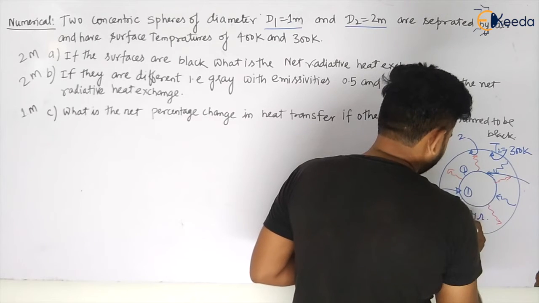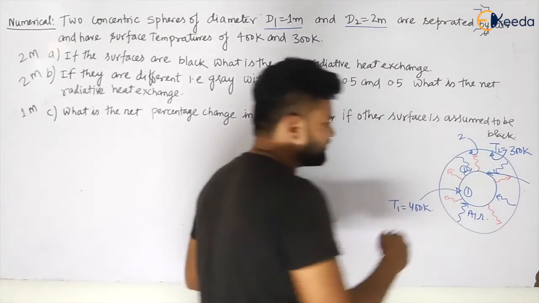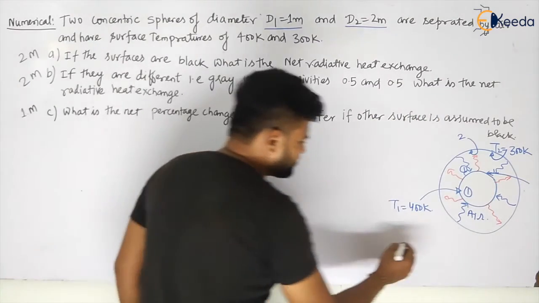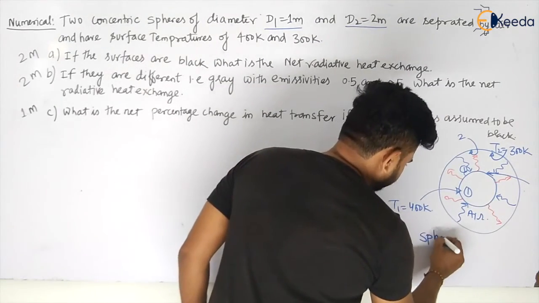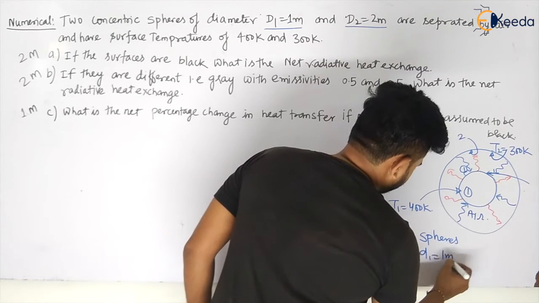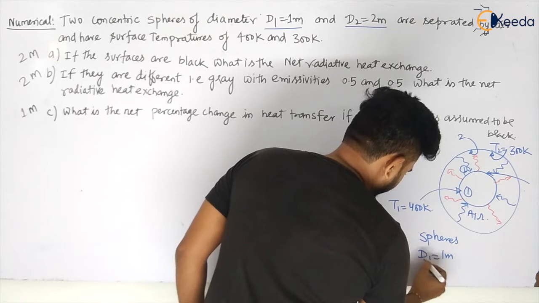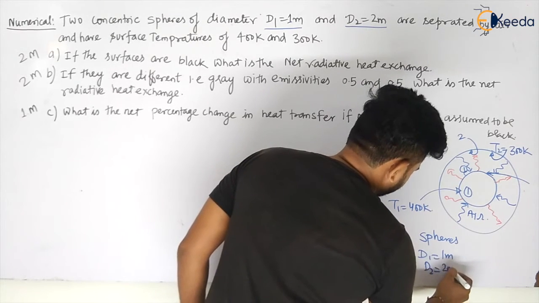Yes, there will be heat transfer by radiation. So can we calculate this heat transfer in this case? Yes, and these are spheres. D1 is given to be 1 meter and D2 is given to be 2 meter.